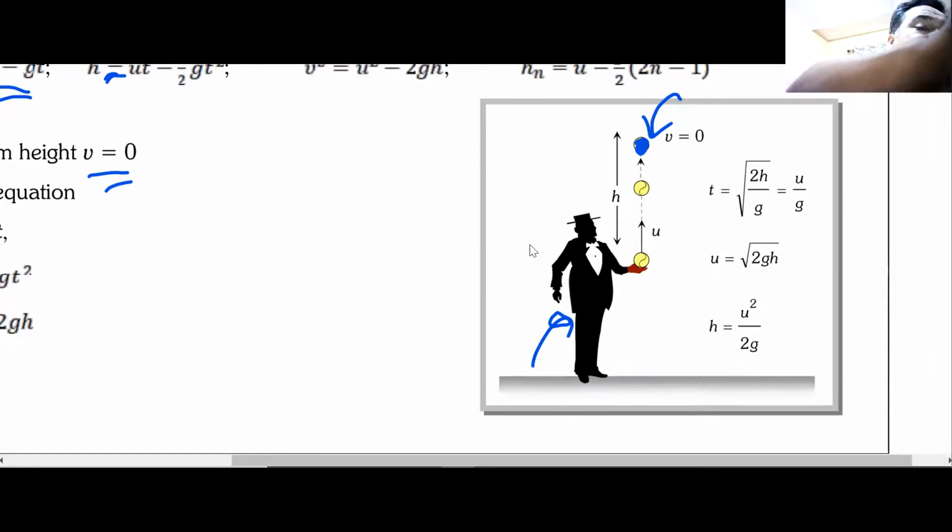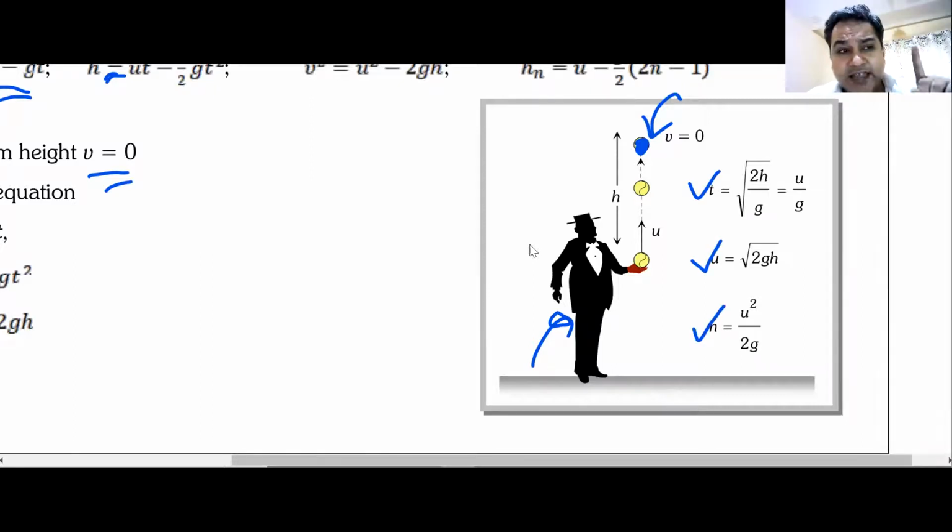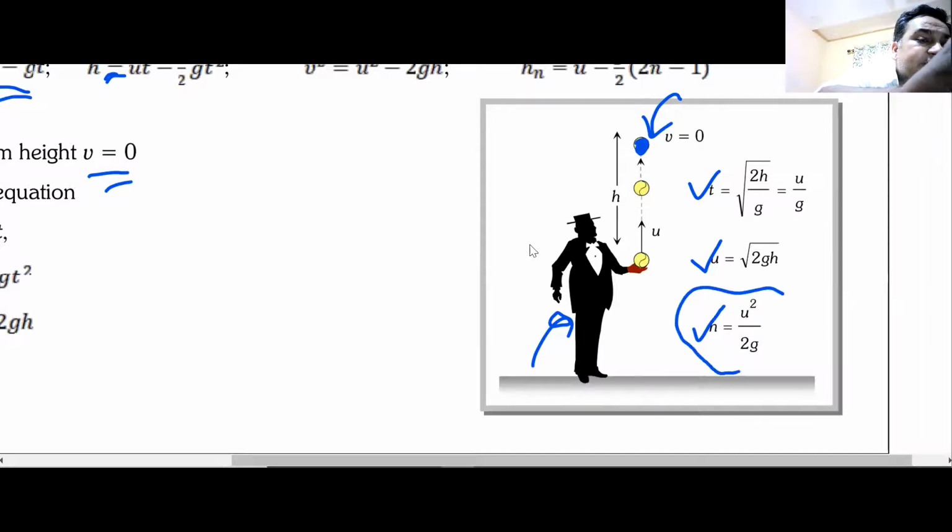Again, three different equations have been made. H is always equal to u square by 2g. Again, this is not a trick. V square is equal to u square plus 2gh. From there, we have calculated a value of h, and then we can remember it in terms of a formula. And remember, this formula will always be useful. H is equal to u square by 2g.